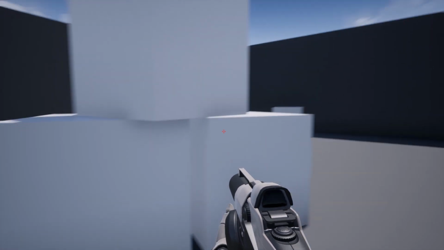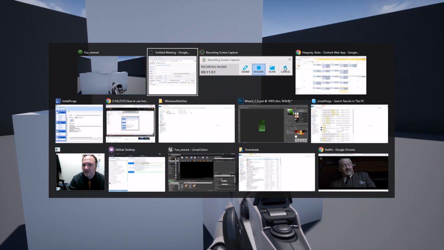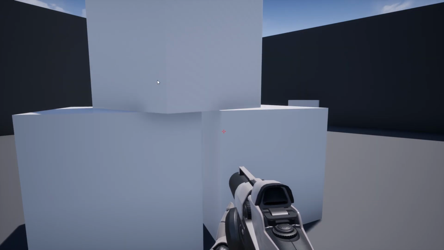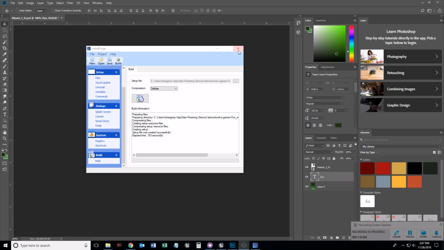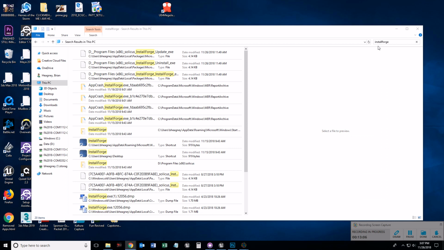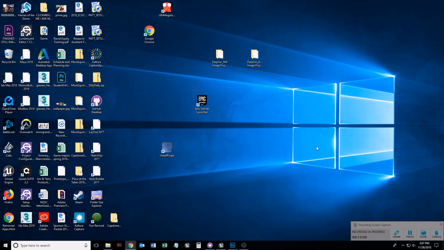Okay, and now I can't hit escape. Of course, I have to hit Alt-Tab. That's why creating an actual stop button is really good. Okay, and there's my little fun revived icon right there. That's wonderful, and that's great.